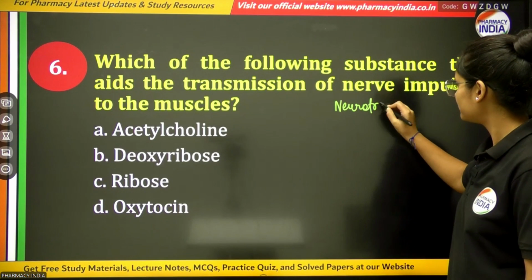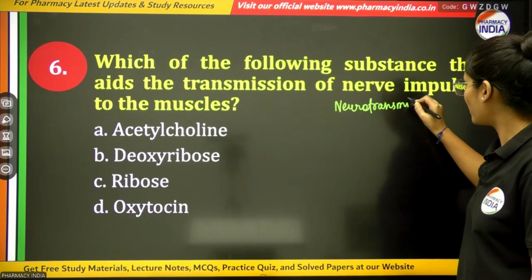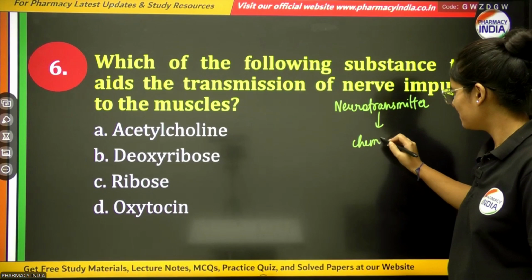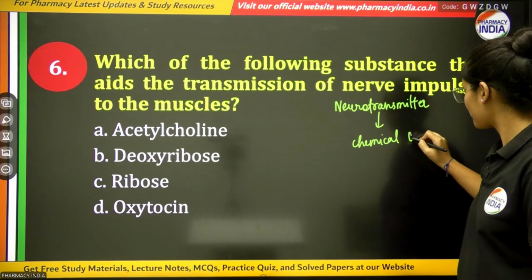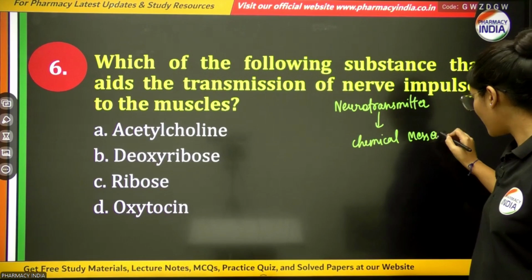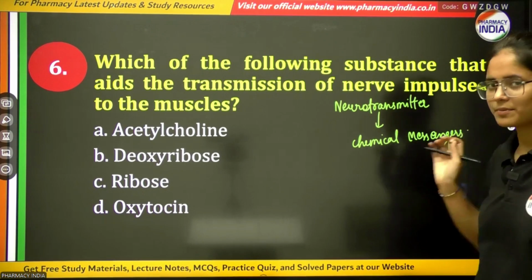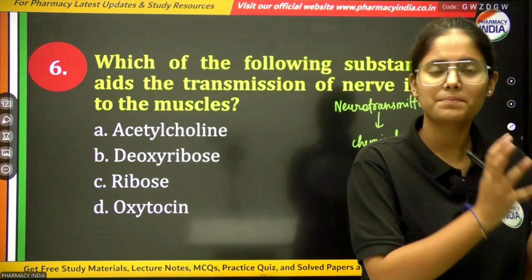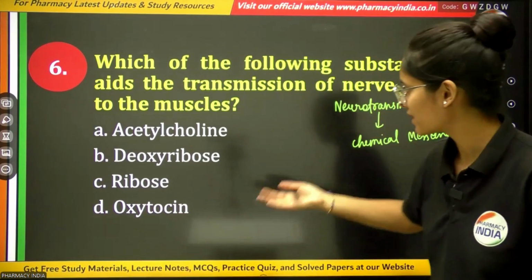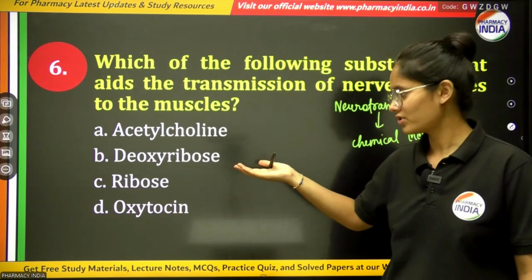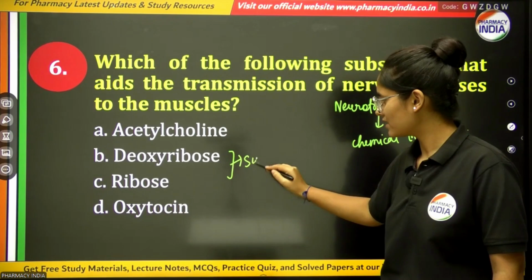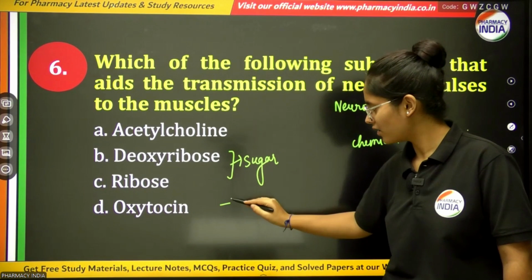And what is a neurotransmitter? A chemical messenger, which transports every single piece of information, every single electrical or chemical impulse, from one part of your body to another. So acetylcholine is the neurotransmitter, because deoxyribose and ribose are sugars, and oxytocin is a hormone.